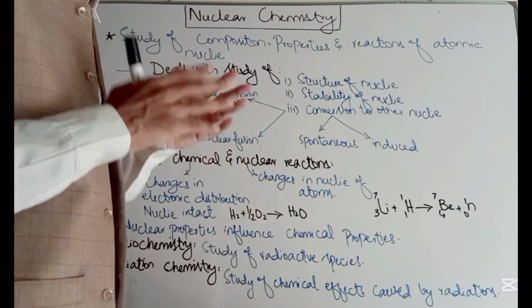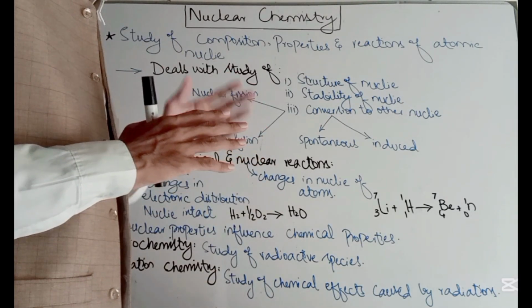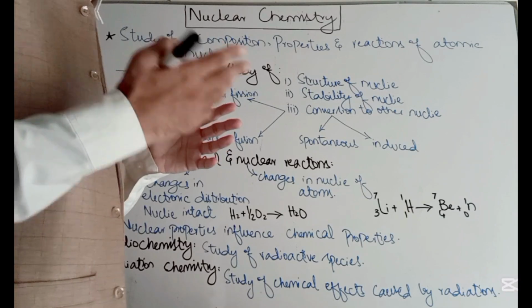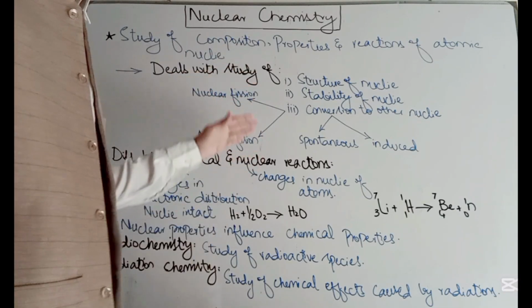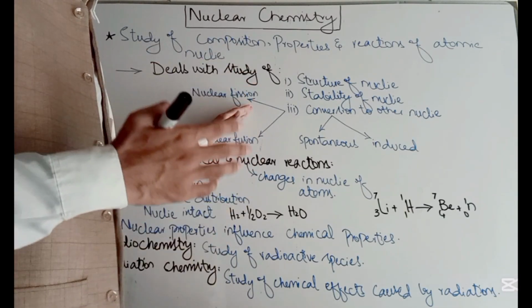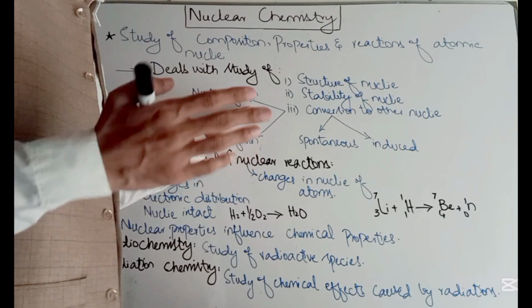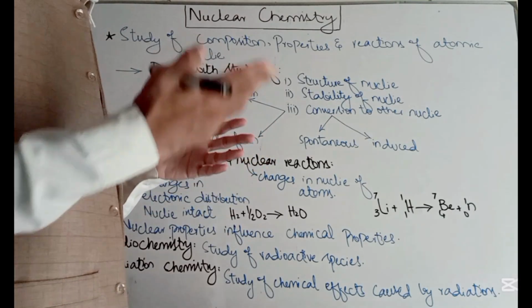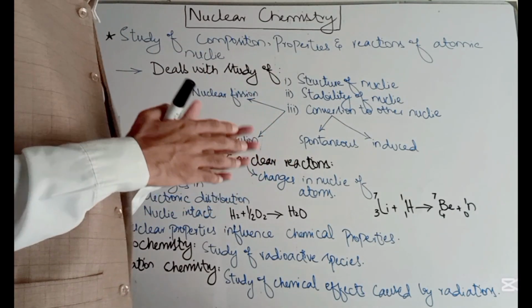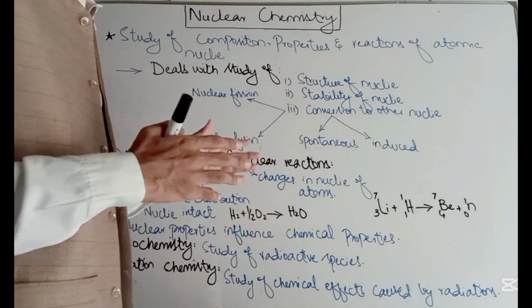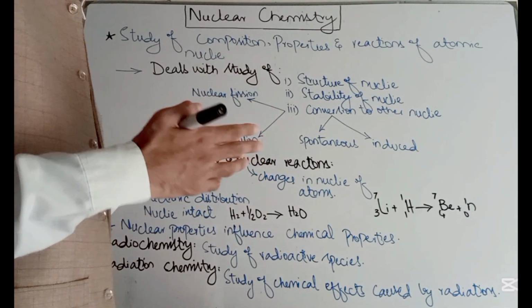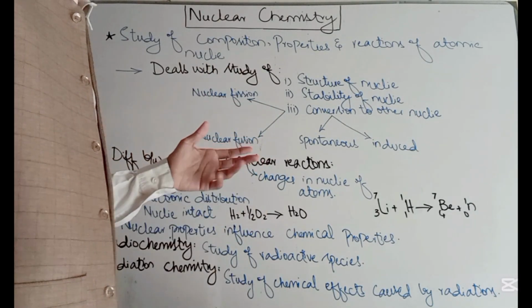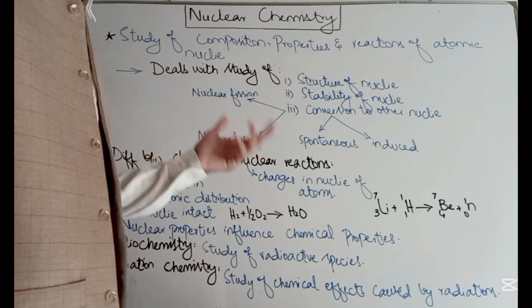All elements and all atoms are not equally stable, and that is shown by their properties. So we are going to study what points decide the stability of nuclei, which nuclei are the most stable, which are the least stable, and how the stability of nuclei determines the properties and the chemical reactivities of the different elements and different atoms.